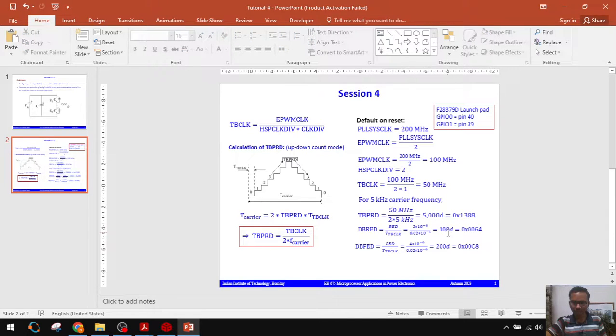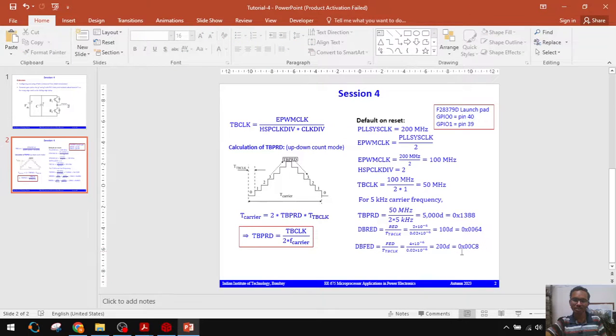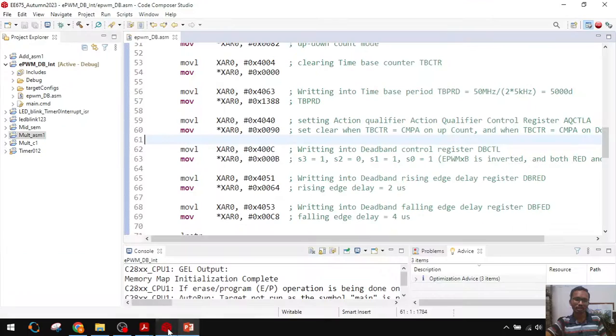Here the time period of the time base clock is 1/50 megahertz, that is 0.02 microseconds. I got 100 counts. The corresponding hexadecimal is 0x0064. And for the deadband falling edge delay, I want 4 microseconds. For that I need to delay 200 counts. The corresponding hexadecimal number is 0x00C8. These two registers I have to write.